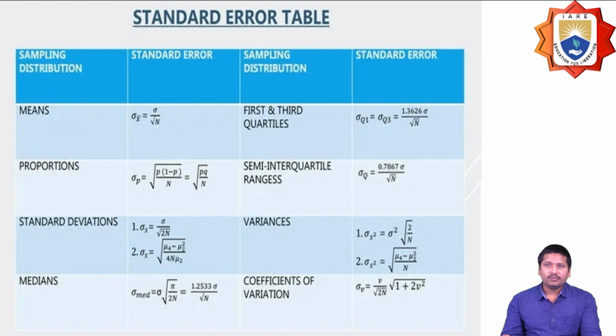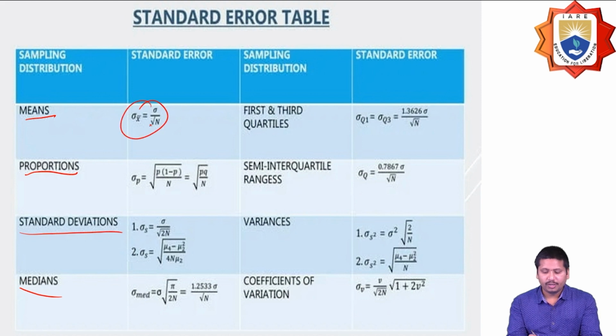And so, what are the different types of standard error tables we are getting? The sampling distribution is normally obtained for means, proportions, standard deviations, and medians. So for the mean, what is the equation? Sigma x-bar equals sigma by the square root of n. This is the standard error of the mean.